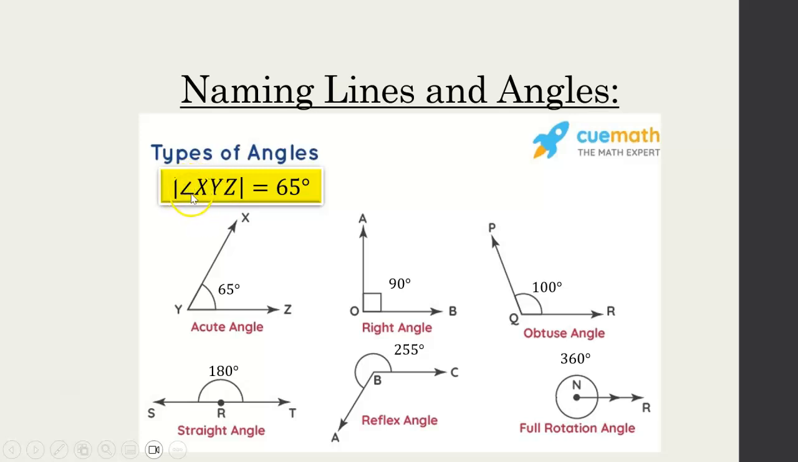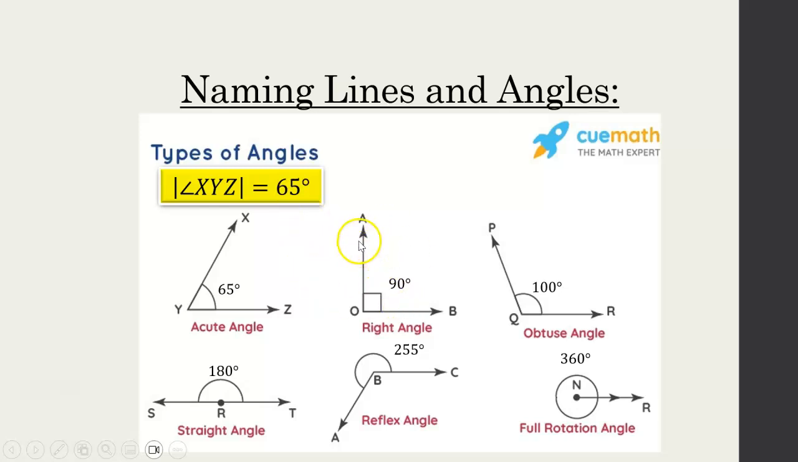The angle sign just tells you, oh, angle. And how do we read the angle? We read it like this. Start at X, Y, Z. And whatever the middle one is, that's where the angle is located. So this is telling you the size of angle XYZ. So we're looking at this angle here at Y is equal to 65 degrees.